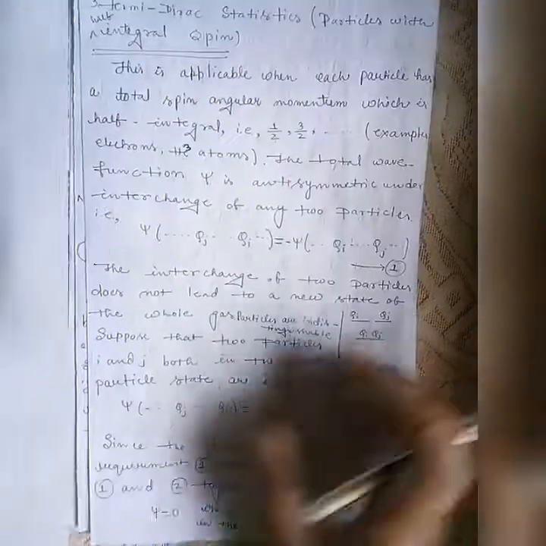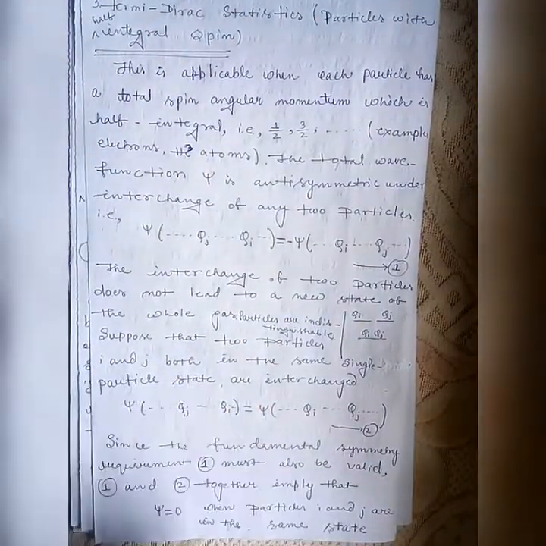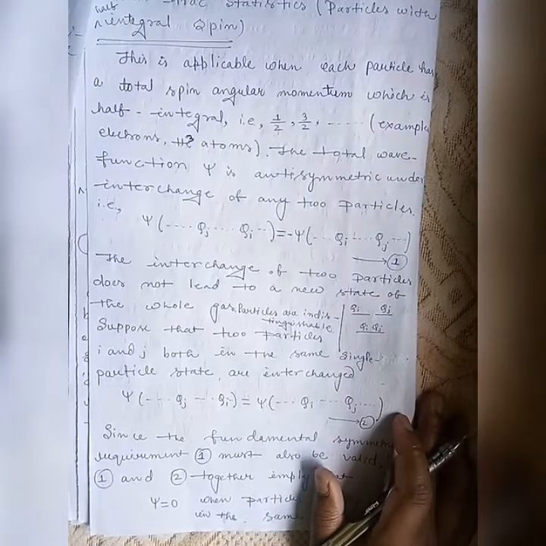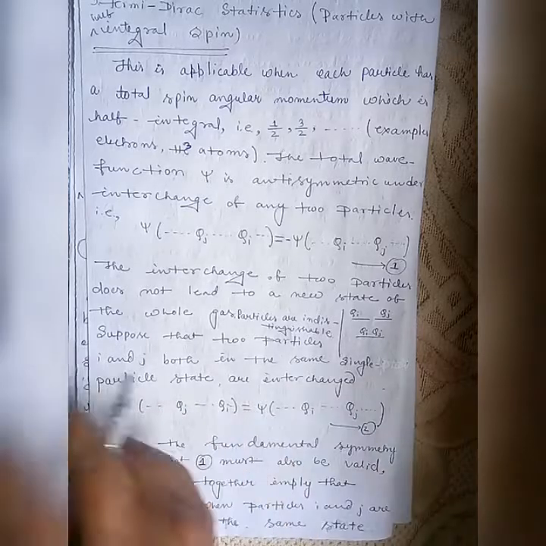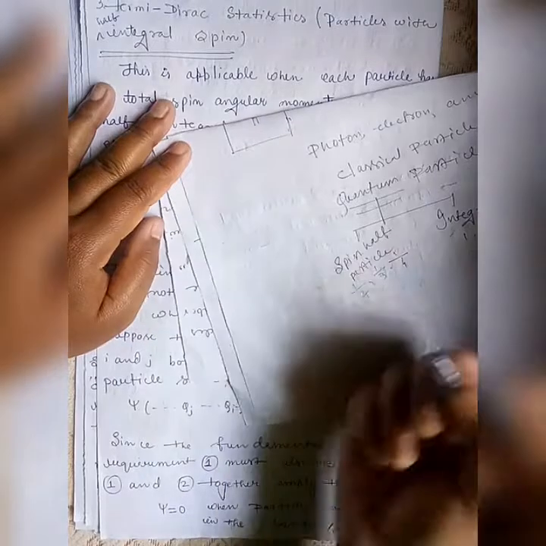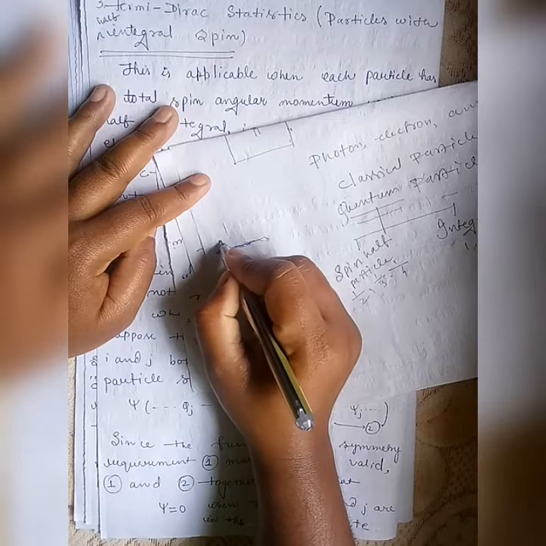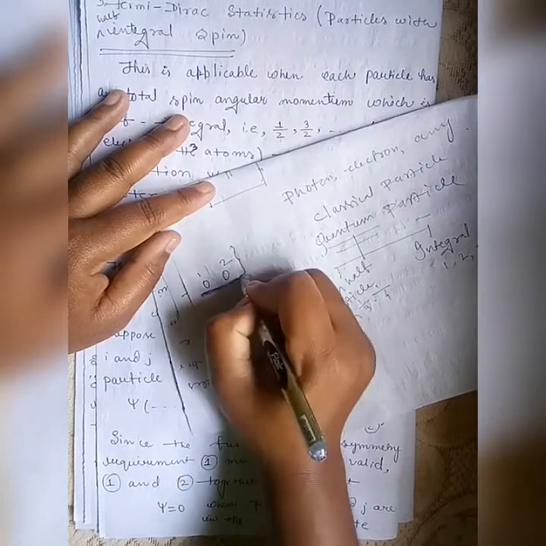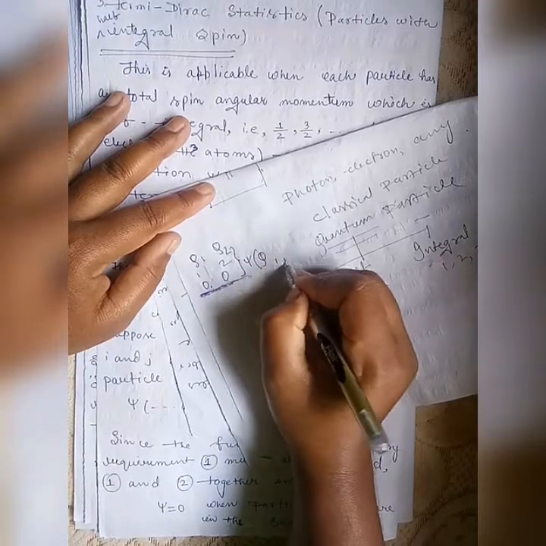Now come to the next point. There is a big question. If I take two particles i and j in the same single particle state, and they are interchanged, suppose I take two particles in one state, and the wave function of this is psi, with position coordinates q1 and q2, psi(q1, q2).